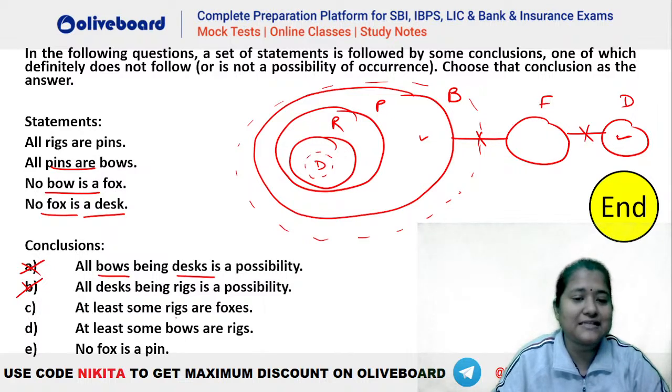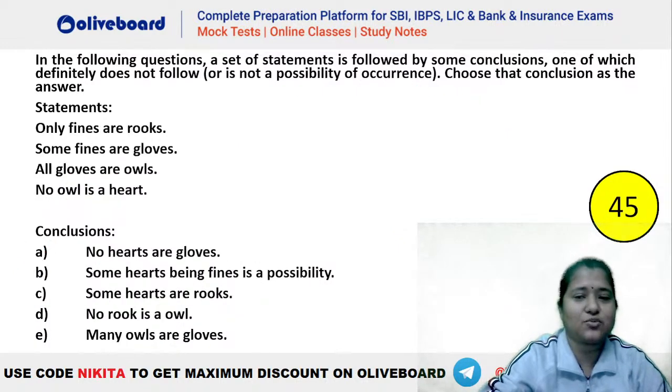What does C say? At least some rigs are foxes. Now how can some rigs be foxes here? You can see that fox can never be a part of this bow. F cannot take part with B, so how will it interact with R here? So you can see this is the one which is going to be definitely false. Are we clear everybody? So what will the answer be? C. Okay, let's do the last question for the day.